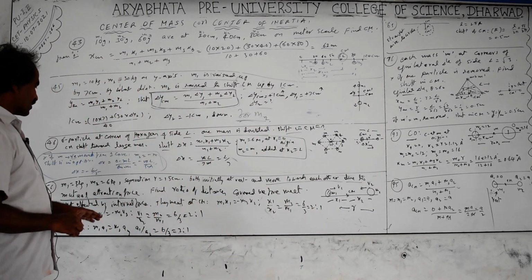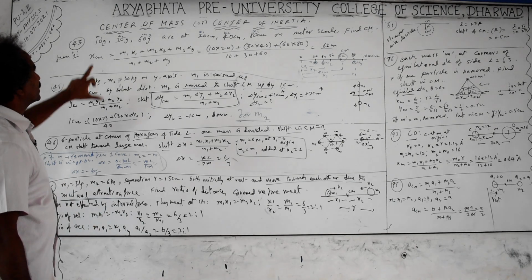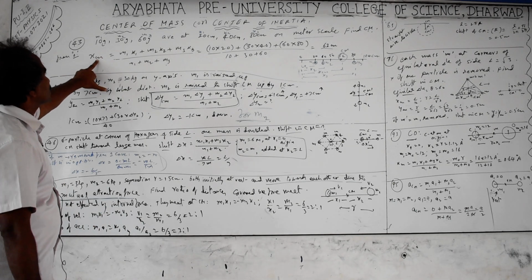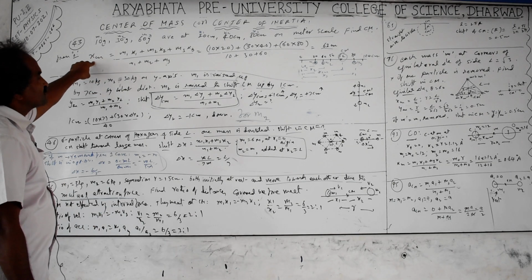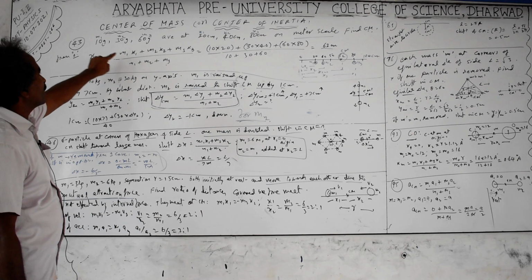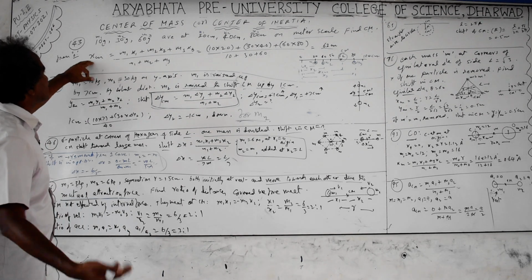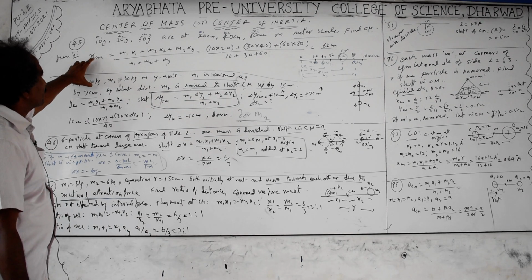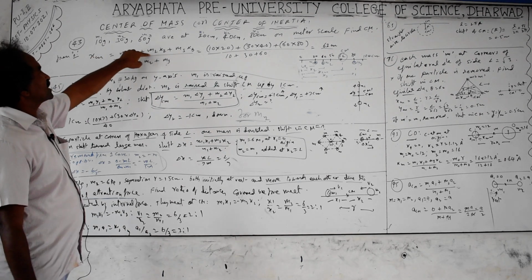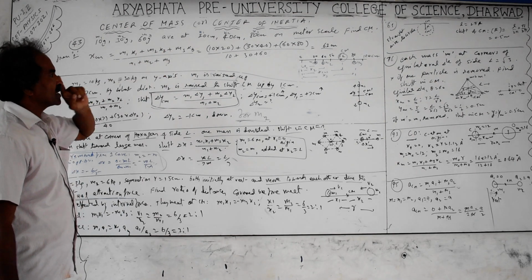Next, in these formulas, if you want to calculate the velocity of the center of mass or of the particles, you have to take the differentiation. Differentiation of the displacement is nothing but velocity. Vcm equals (m1 v1 plus m2 v2 plus m3 v3) by total mass. If you want the acceleration, differentiate again. So acm equals (m1 a1 plus m2 a2 plus m3 a3) by total mass.